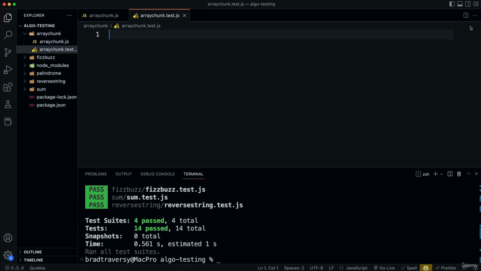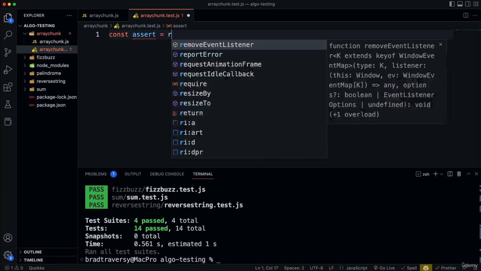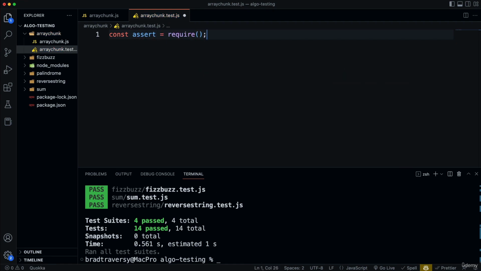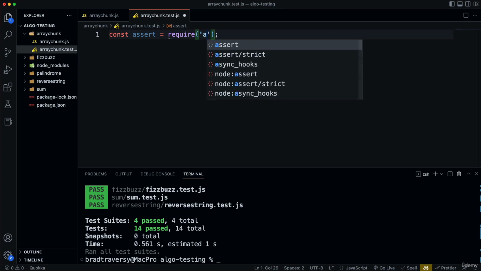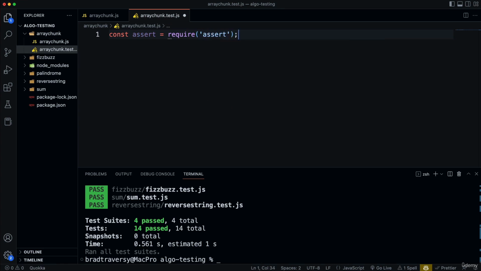Okay, and an assertion is a statement that is either true or false. If it's false, then the program will throw an error, and we can use assert.equal or assert.deepEqual. There's a whole bunch of different methods, just like you would use with expect. I'm only doing this to show you that there are so many different ways that you can write this stuff. So I'm going to bring in assert, and it's in the Node.js standard library, so we don't have to install it or anything. We just say require assert.